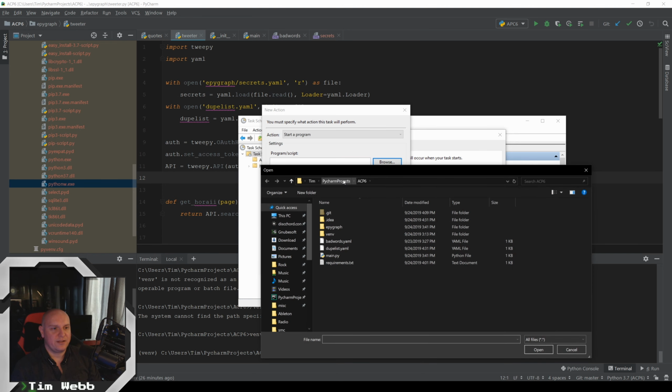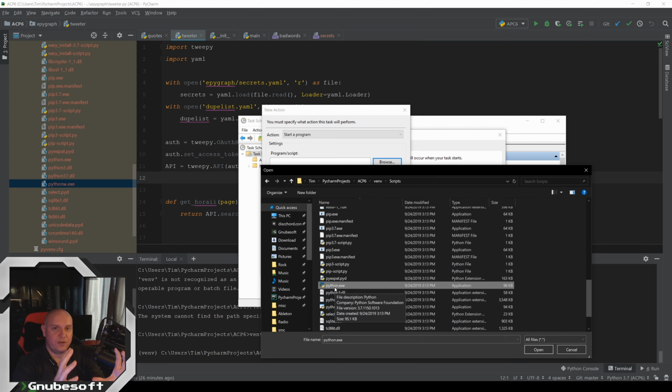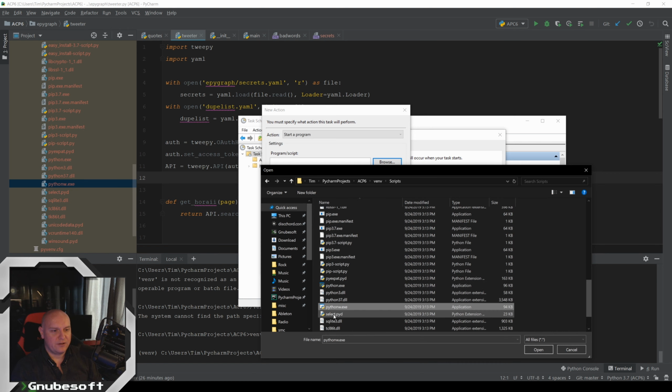So instead of telling it to use the .py file, we'll go into our virtual environment and Scripts, and you'll see that there's a bunch of executables, including this python.exe. But you don't want to run the python.exe, because when it runs through its schedule, it will pop up a big black console window that flashes briefly on the screen. If you use pythonw, it will not do that. It'll just do it silently in the background. This is a really, really important thing to keep in mind because you don't want random Python windows popping up at you throughout the day.